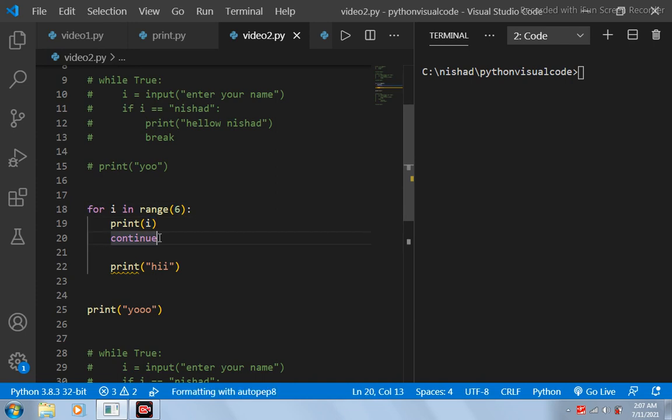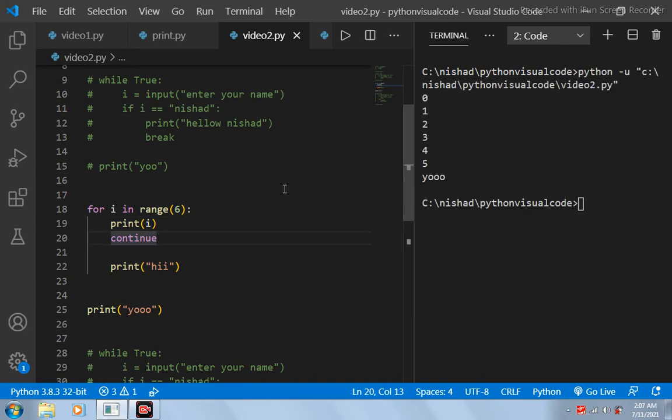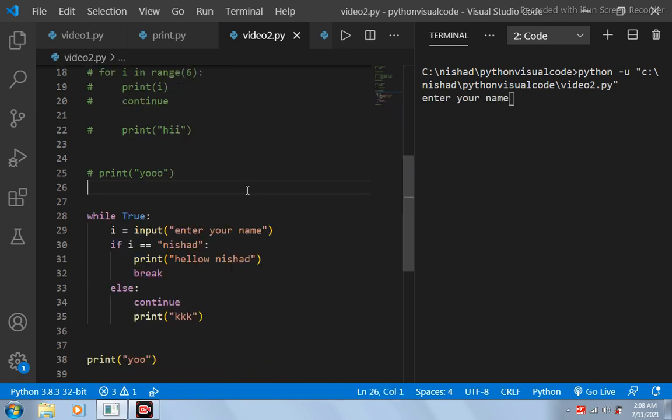Okay, so if I run this program over here, you can see that 0, 1, 2 will be getting printed. But you might have noticed that this print high is not getting printed. Whatever is present below this continue is completely ignored. After this continue, everything will be ignored, and control of the program will be moved directly to the beginning of the loop. And whenever the loop completes its execution, the statements which are present outside the loop will be getting executed.